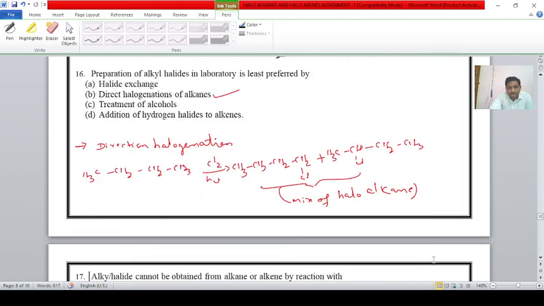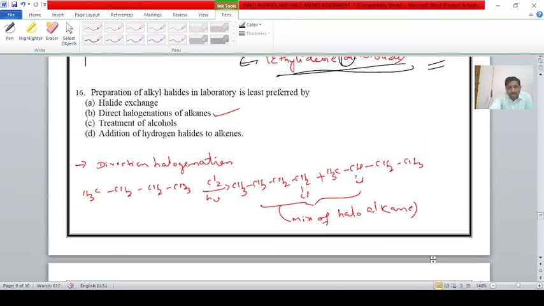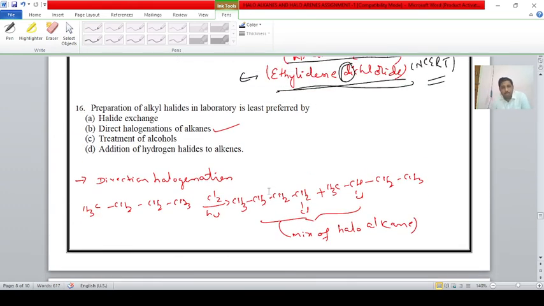Next, students, question number 16. Preparation of alkyl halides in the laboratory is least preferred by which method? For the halogen exchange method, we can prepare alkyl halide. Direct halogenation, we can prepare. Treatment of alcohols, we can prepare. Addition of hydrogen halides to alkenes, we can prepare. But we already discussed in the theory, student, that direct halogenation of alkane is the least preferred. It is the last preference.